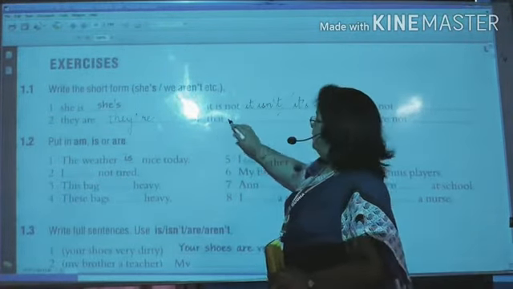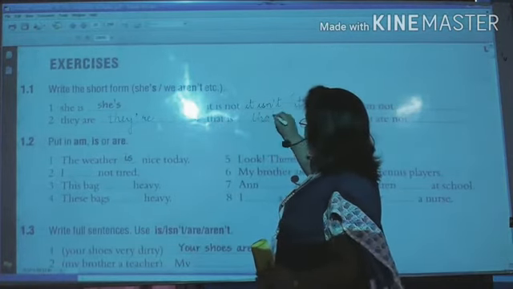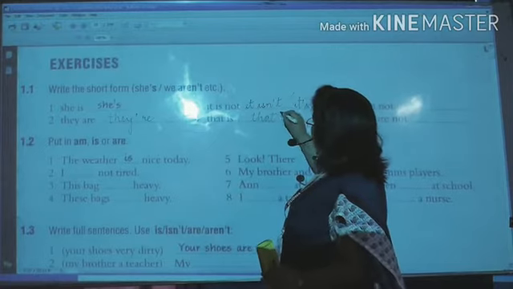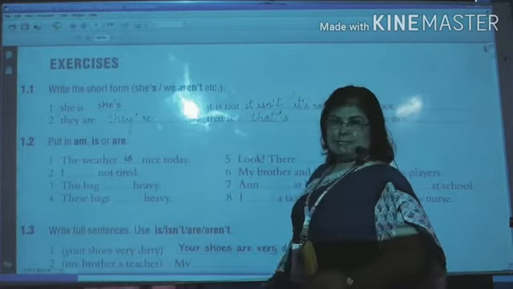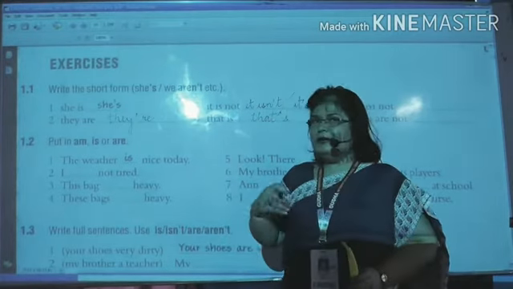Next, fourth, that is. The contraction will be that apostrophe and s. That's. Got it? So if you'll see, we are eating only one letter.